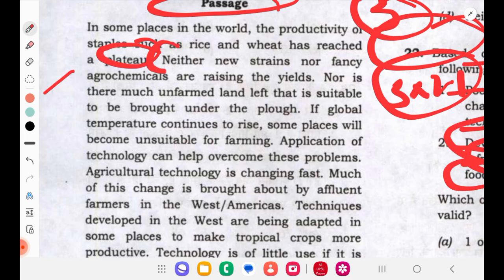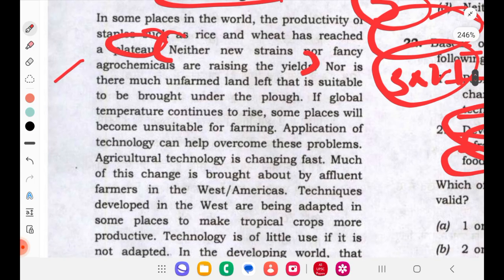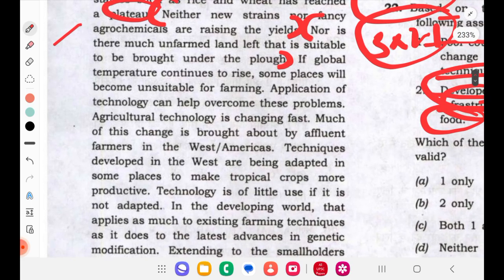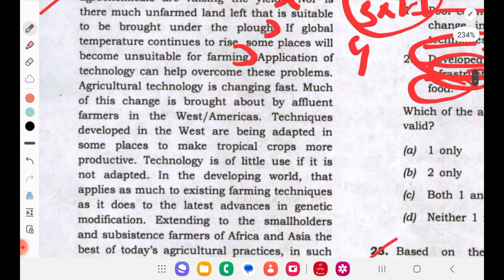Nor is there much unfarmed land left that is suitable to be brought under the plow. So land is also not that good. If global temperature continues to rise, some places will become unsuitable for farming. Because of global warming, it might become unsuitable in later phases also.